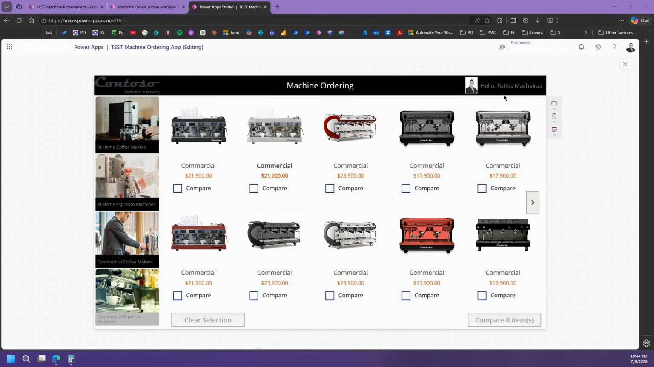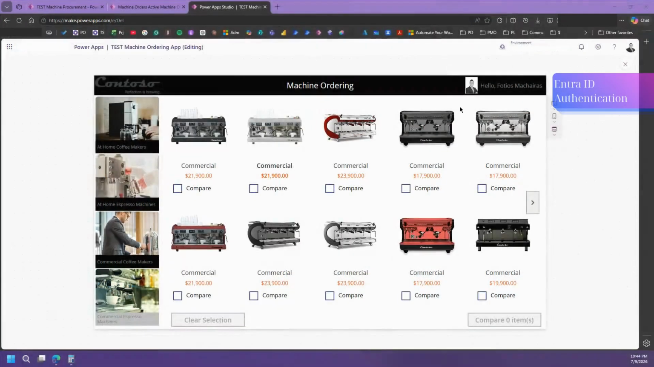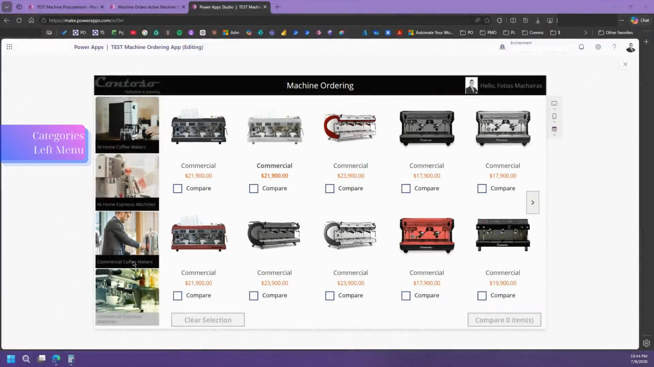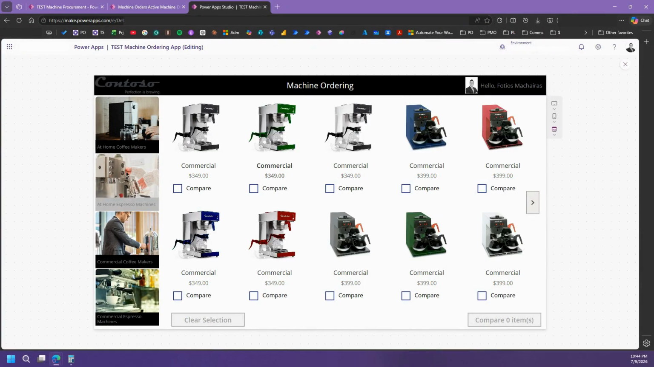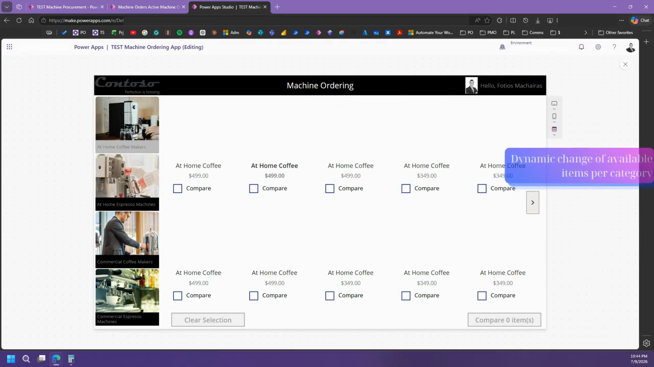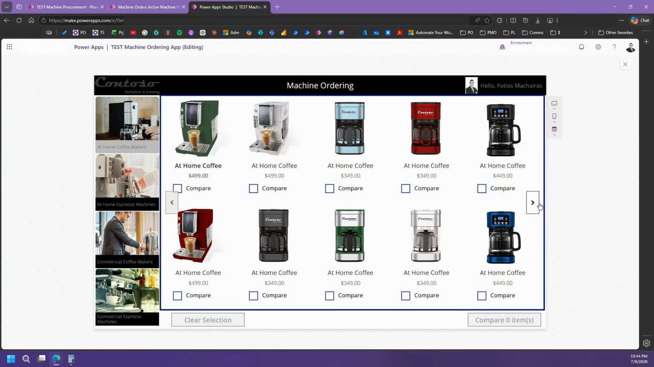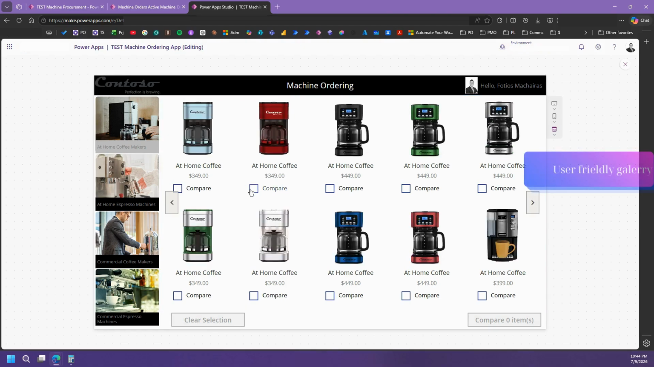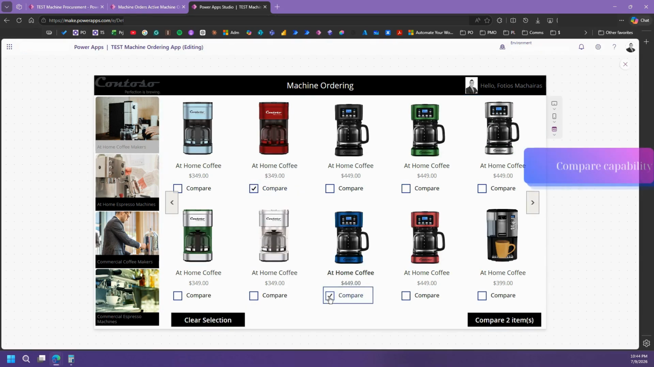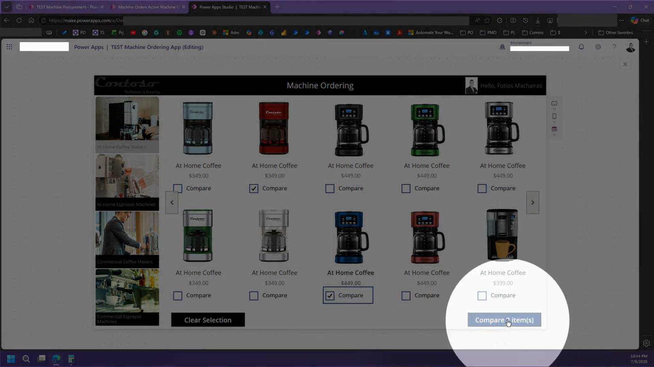Users begin by securely signing in with Microsoft Entra ID authentication. Once inside, they are presented with a clean and user-friendly left navigation menu, where coffee machines are organized by category for easy browsing. As users explore the available options, they can select one or more machines for comparison.